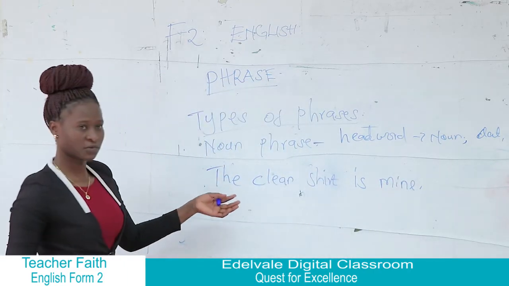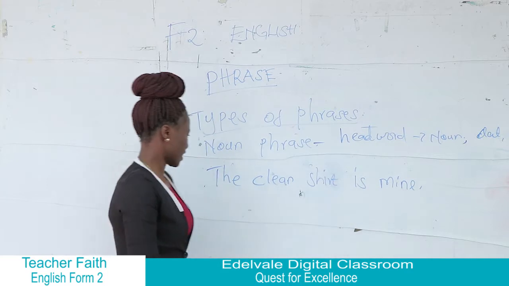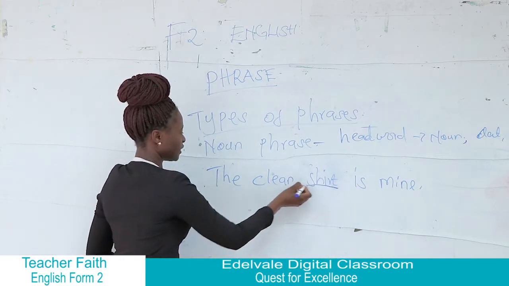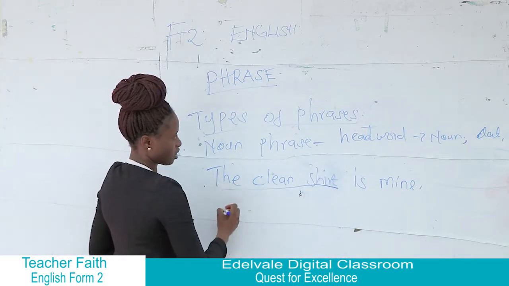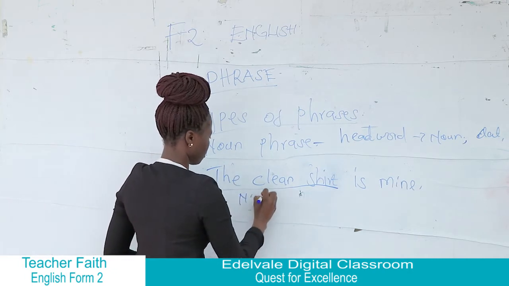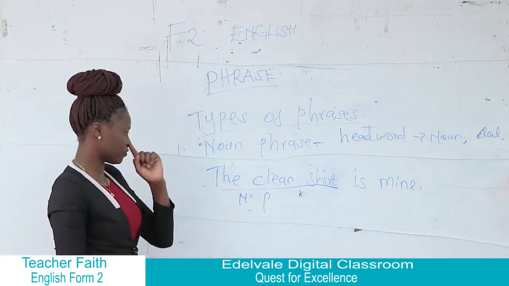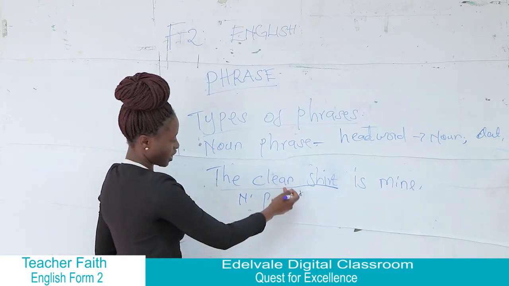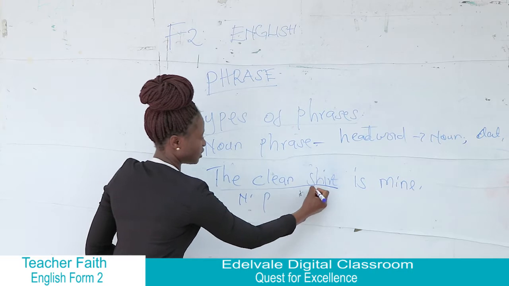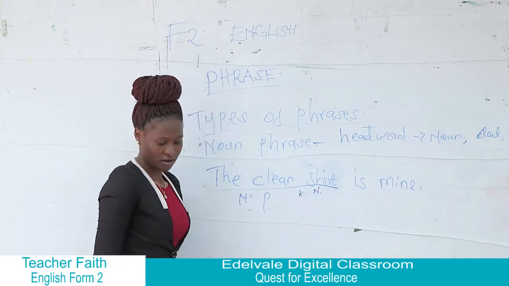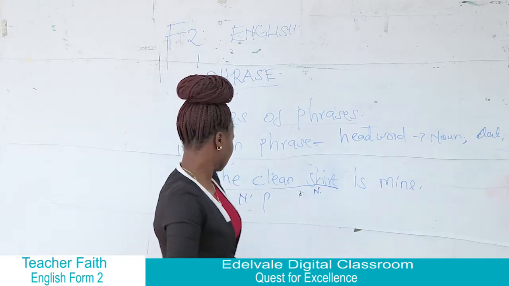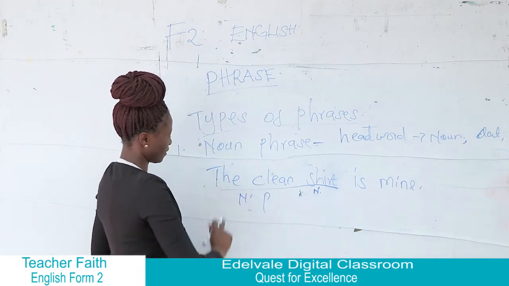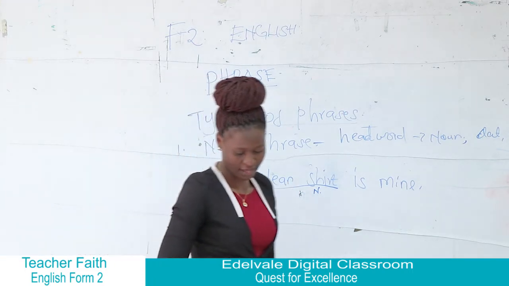So in this sentence, we have the clean shirt being our noun phrase. Here we have the being the determiner, and then we have clean shirt. So shirt here is our main noun in that sentence, clean is a modifier, and the is a determiner in that sentence.